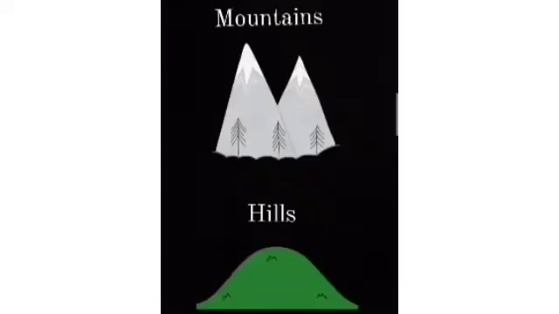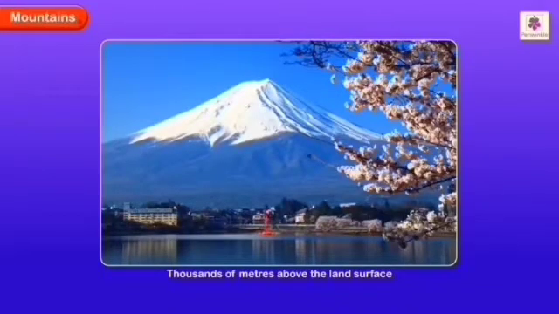In our previous class, we studied two landforms. The first one is mountains and the second one is hills. The first one is mountain. A mountain is a landform that rises up to thousands of meters above the land surface.